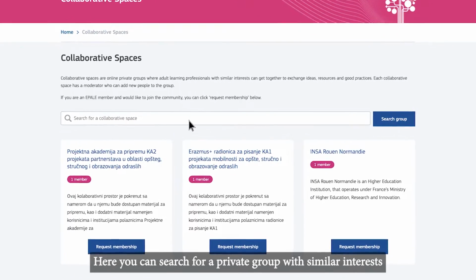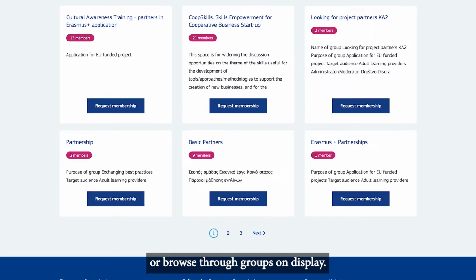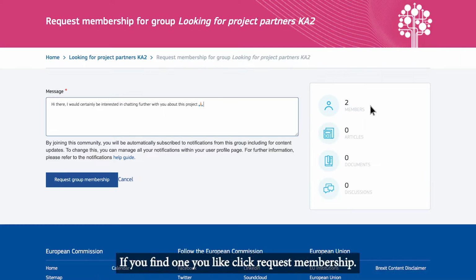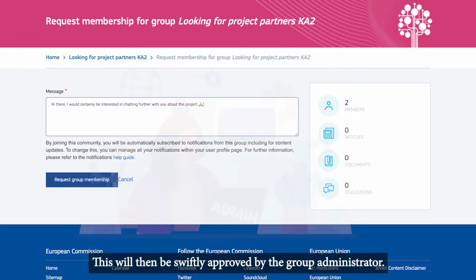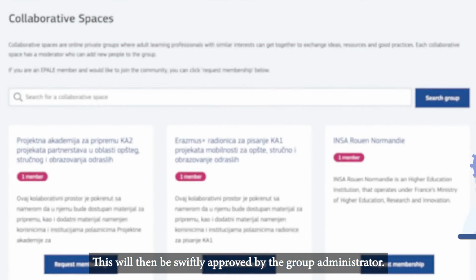Here you can search for a private group with similar interests or browse through groups on display. If you find one you like, click Request Membership. Type in a friendly message and click Request Group Membership. This will then be swiftly approved by the group administrator.